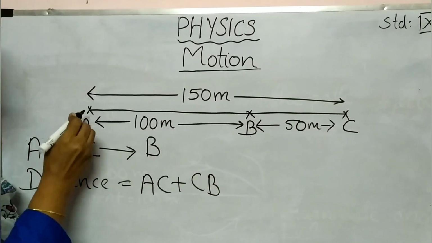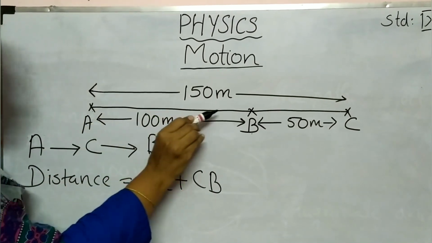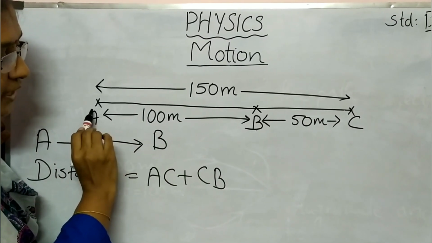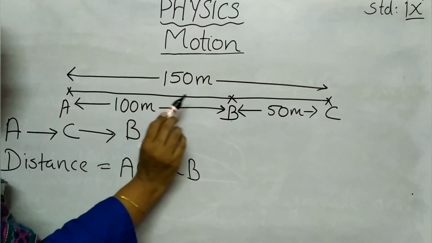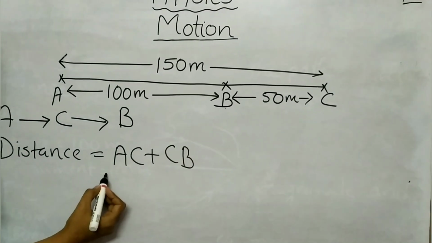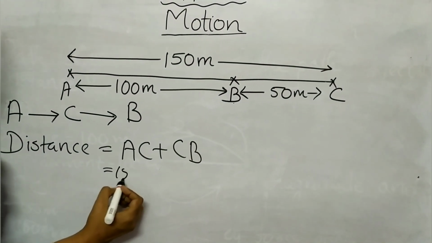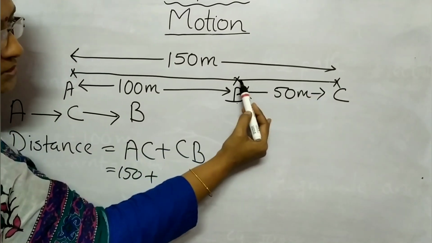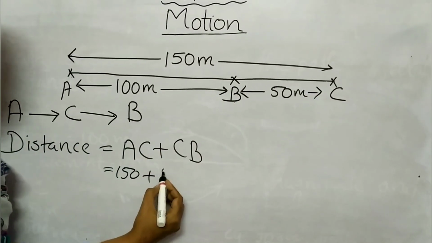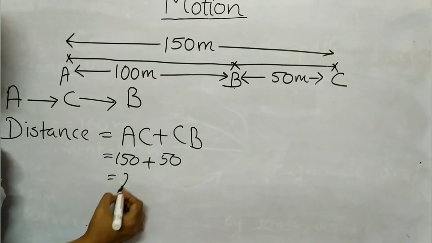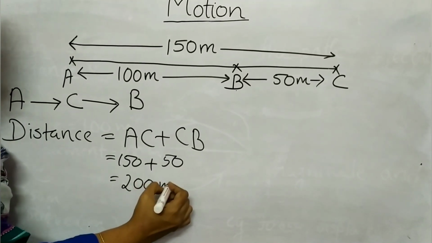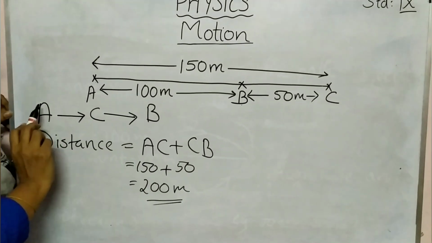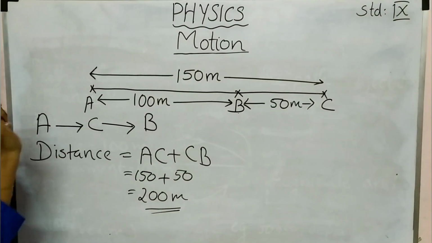Starting from A, moving to C through this point B, the total distance from A to C is 100 plus 50, that is 150 meters. That 150 plus, again that object is moving through this much distance, so you can write 50. So total 200 meters. This is the distance travelled by that object from A to C, then back to B.